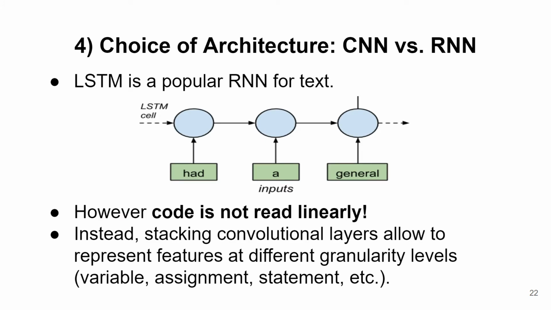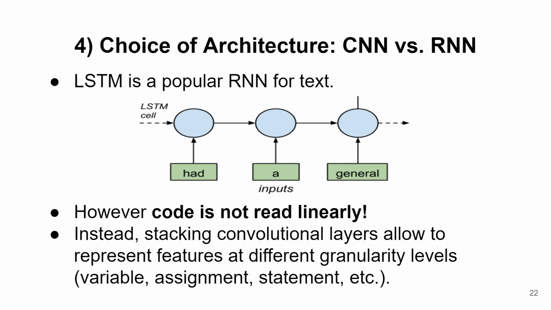Finally, the last challenge concerns the choice of deep learning architecture. Recurrent neural networks, such as LSTM, are very common in natural language because they represent the input as a sequence and read it linearly, which is somewhat similar to the way people read an English sentence. However, source code is generally not read linearly.